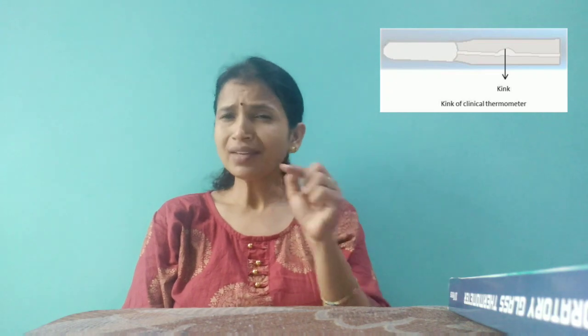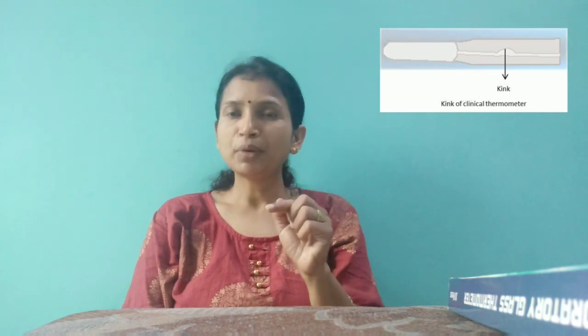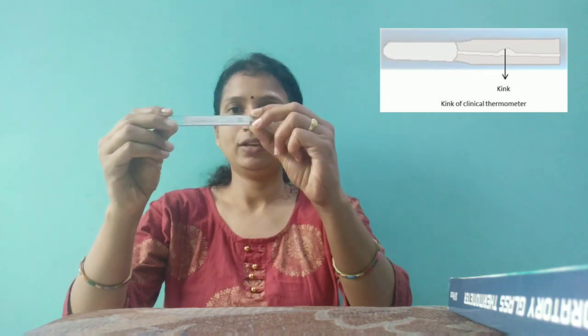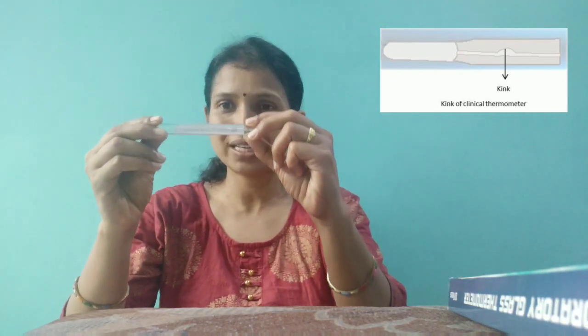There is a constriction or kink in this clinical thermometer, because whenever we are measuring body temperature, we can go in this way. Means you can keep this washed clinical thermometer under your tongue, or you can put it under the armpit for 1 to 2 minutes, and after that you have to take it out, and you can read the temperature in this way.